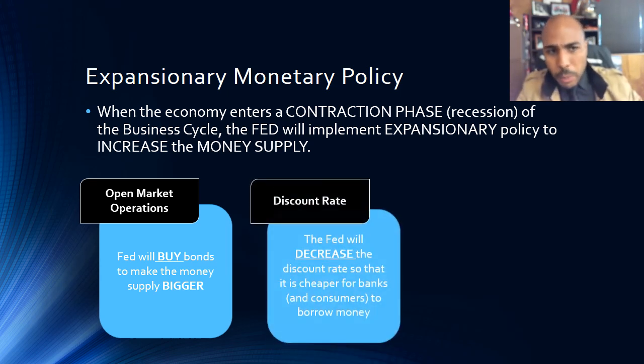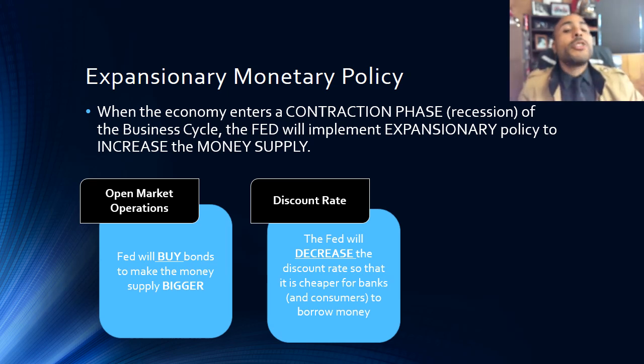When the Fed buys those bonds, it's going to cause the discount rate to fall. The reason why the discount rate goes down when the Fed buys bonds is because now all the banks are going to have a lot more money. When all the banks have a lot of money to lend, they have to compete with each other to get people to come into their bank and get a loan. Of course, we know banks like to give loans because that's how banks make money.